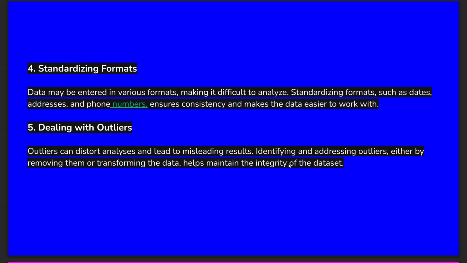And also, identifying and addressing outliers, either by removing them or transforming the data, helps maintain the integrity of the data set. So if we want to maintain the integrity of the data set, during dealing with outliers we have to identify the outliers and also address them, either by removing them or changing the data. By removing or transforming the data, we can address outliers, and it will also preserve the integrity of the data set. So this is dealing with outliers.